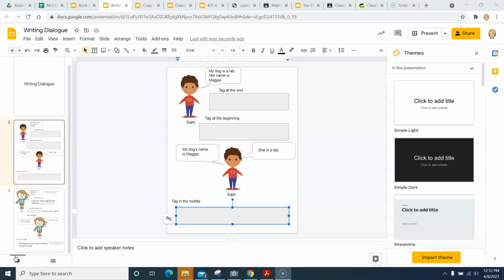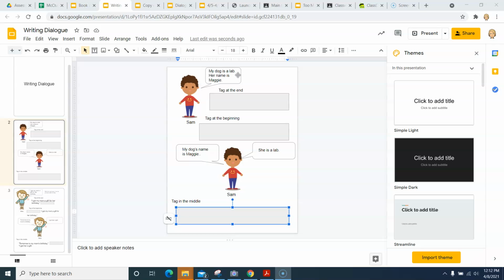So not only are we learning about how to read dialogue and what it means, we are going to work on writing dialogue. And we're going to use this character. His name is Sam. And Sam has a speech bubble. That's this little bubble here coming out of his mouth. And this is something that Sam says. He says, "My dog is a lab.